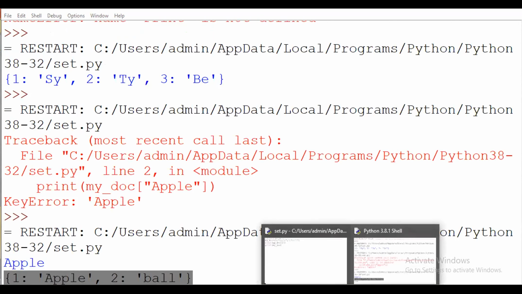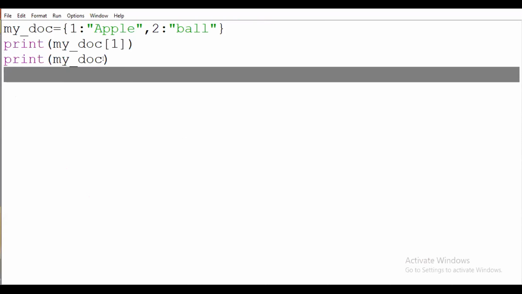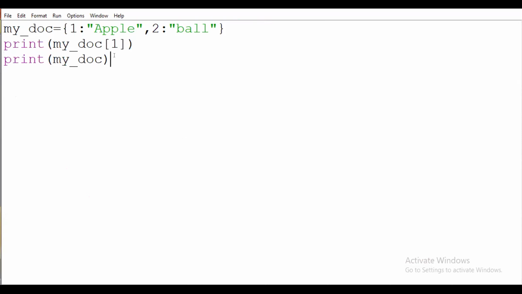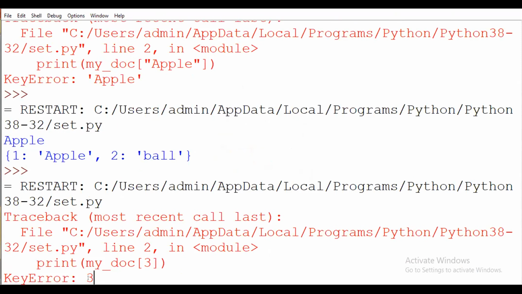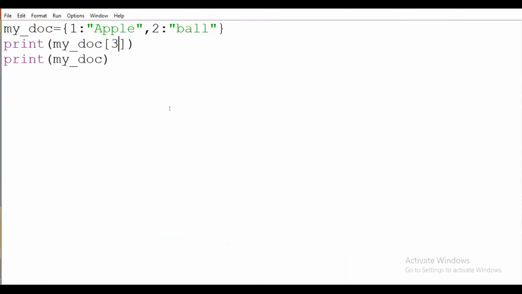So this will be the dictionary operation, meaning how to find and display specific data at a specific location. Suppose I put here 3, it will not print anything. Why? Because the third location is not there. Actually, I am performing this operation in Python first, so my program will be terminated here.